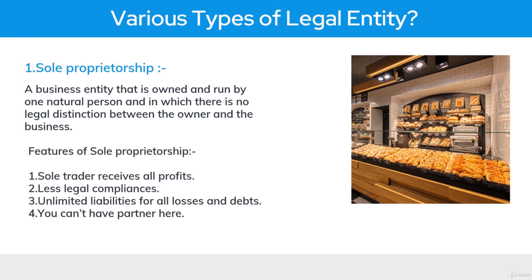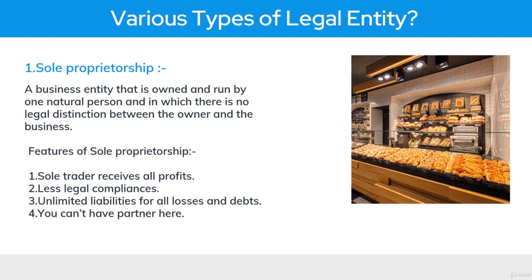So if you look at the features of sole proprietorship, it's very common. You are the one who is going to receive all the profits from this business. For example, if tomorrow you open any bakery shop in any XYZ location, you are the one who will get all the profits and you are the one who is going to bear all the losses. So if you take any loan, you should consider the losses as well if they happen in your business. Also, there are very few legal compliances. So you just need to submit your ID proof, your business address, and a couple more documents, and you're good to go, and you can easily open any sole proprietorship business in any part of the world.